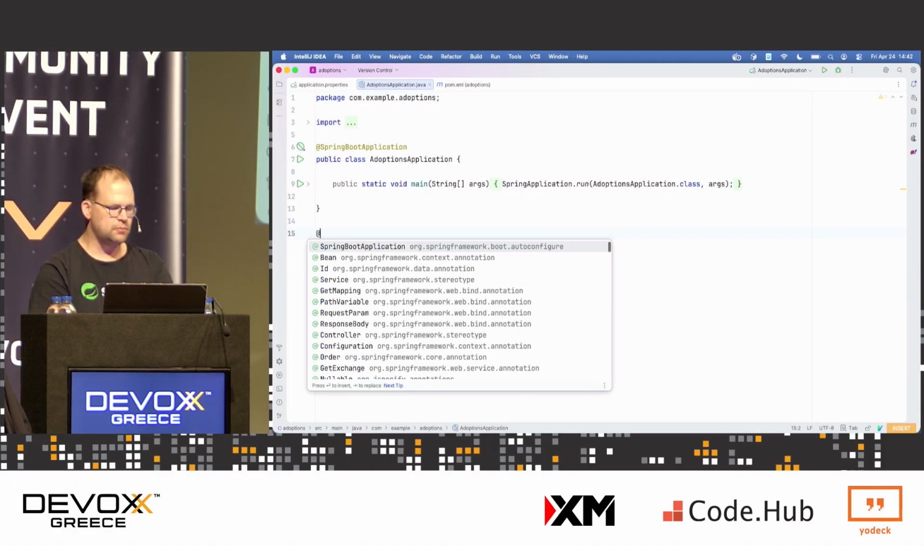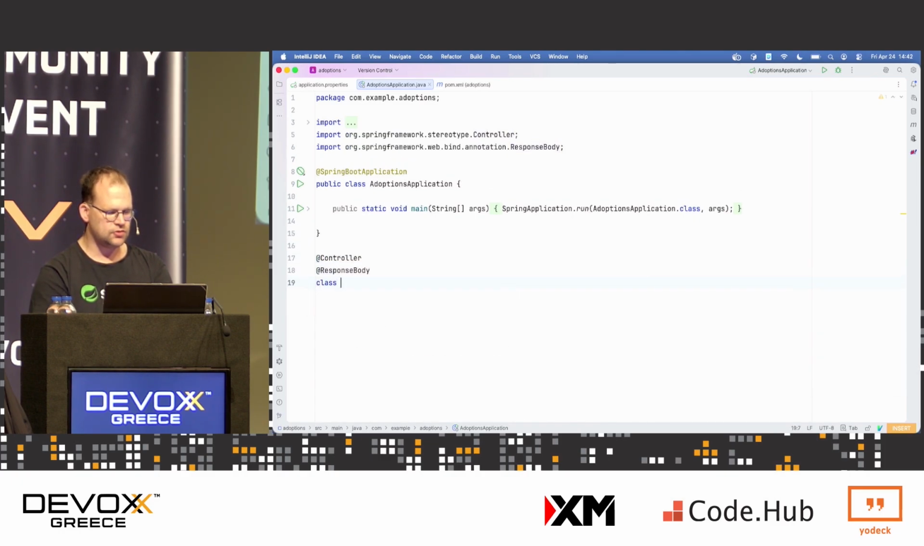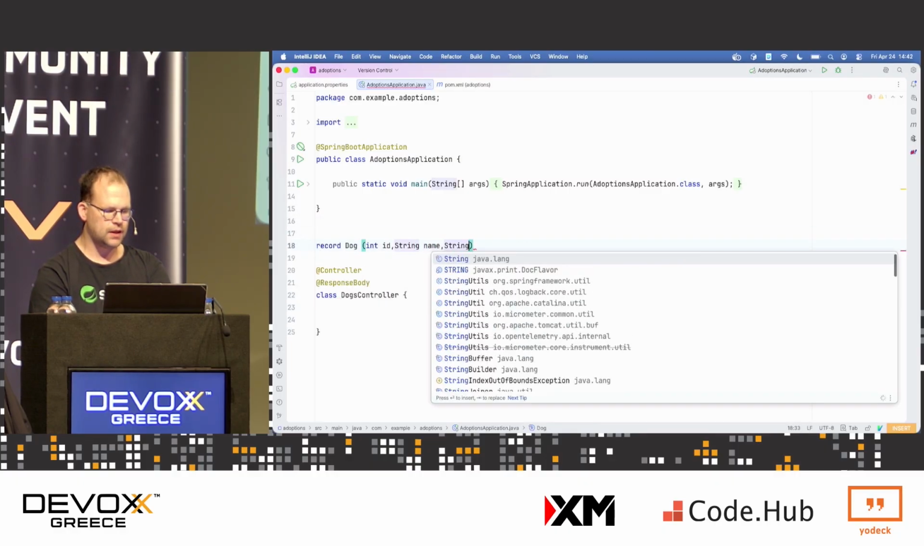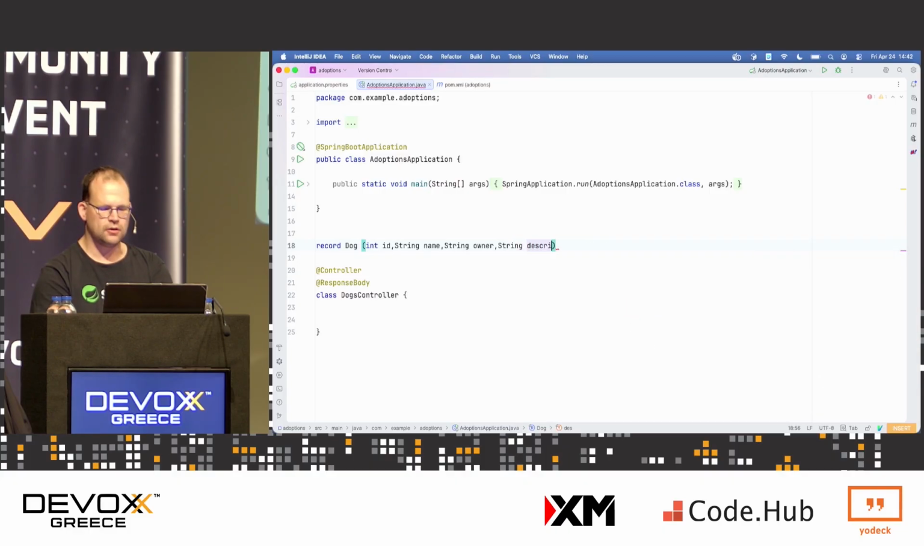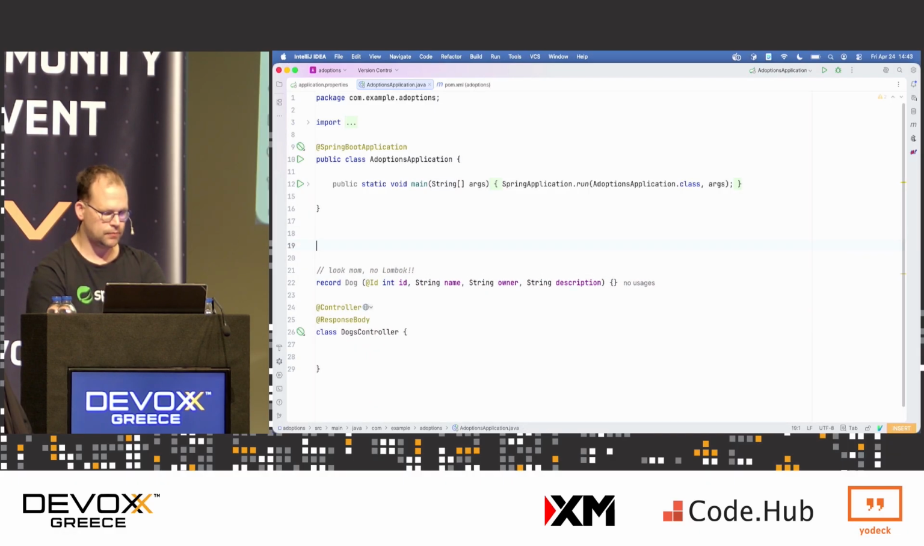So we're going to build a simple controller to help give us information about the dogs, right? So I'll say DogsController. And in order, of course, to get that information about the dogs, I need a data access layer. So Dog(int id, String name, String owner, String description), right? And I'm going to be using Java records. Huge fan of Java records. Big fan, okay?